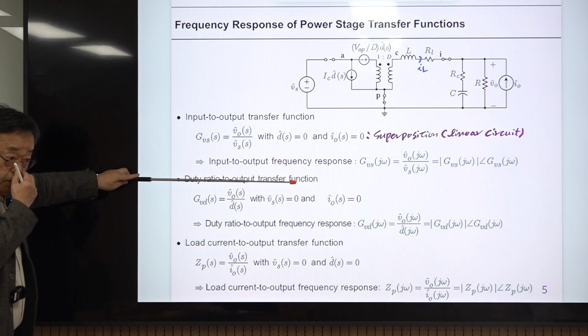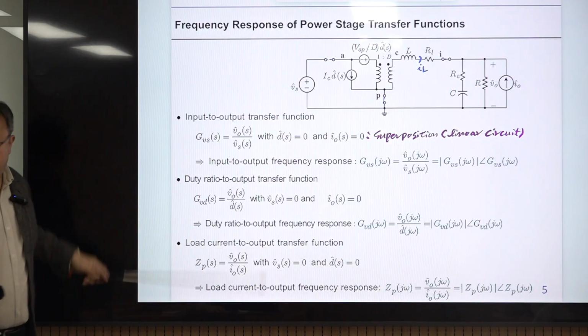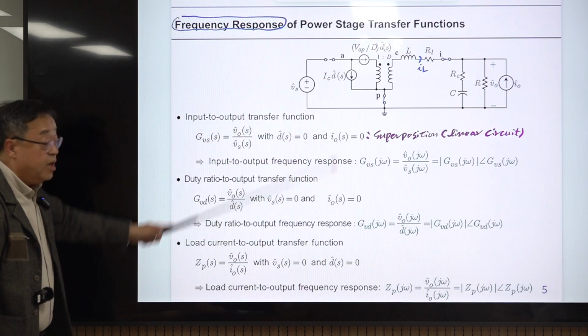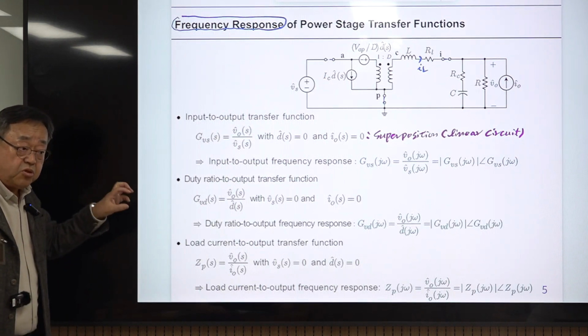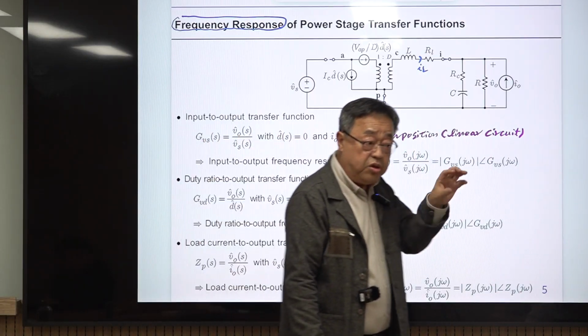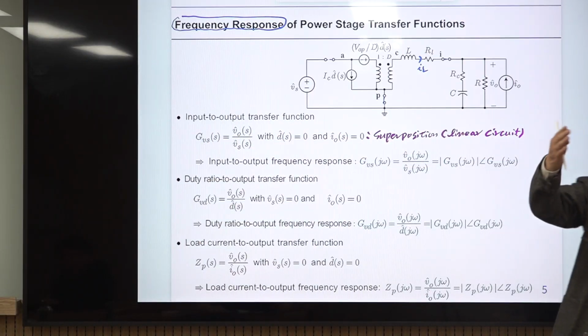We have the term frequency response. What is frequency response? The frequency response of a linear time-invariant system, which is this system, is the steady-state response of the system due to a sinusoidal input with variable frequency.